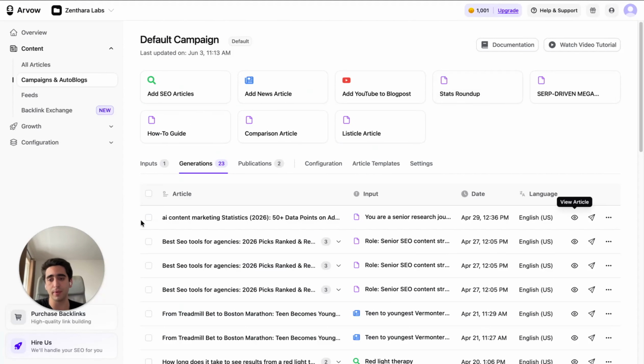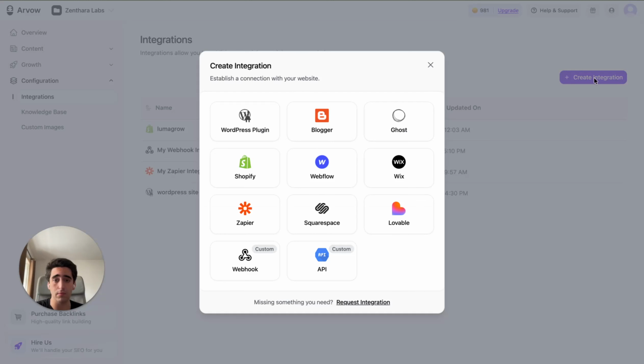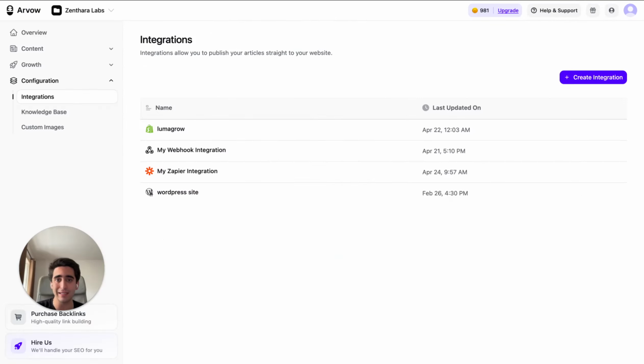And this is it. Okay, then it's super simple. You just need to click here, you publish to your website. Okay, and it's super simple to connect your website. All right. Arvow has a lot of website builders where you can publish to, even AI websites. So you just start creating these statistical articles.